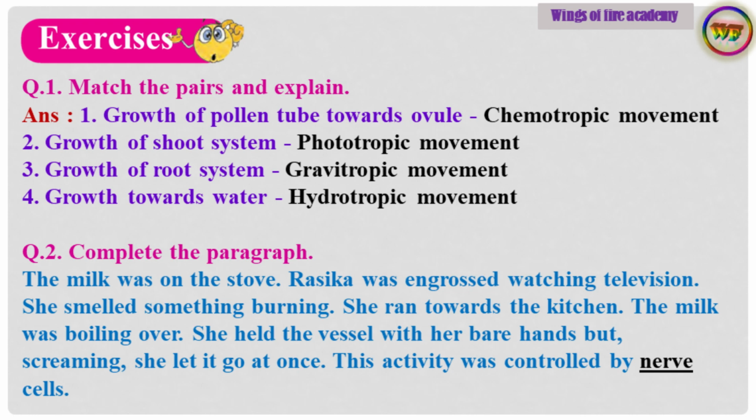Question 2. Complete the paragraph. The milk was on the stove. Rasika was engrossed watching television. She smelled something burning. She ran towards the kitchen. The milk was boiling over. She held the vessel with her bare hands but, screaming, she let it go at once. This activity was controlled by nerve cells.